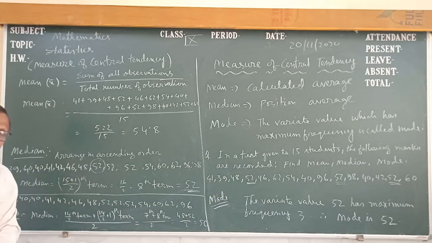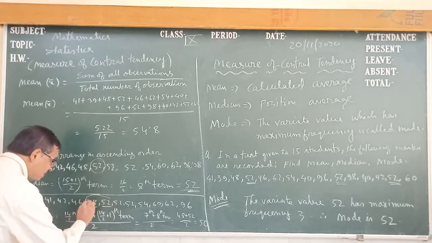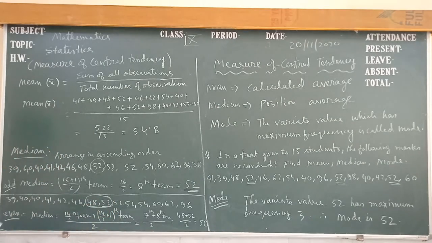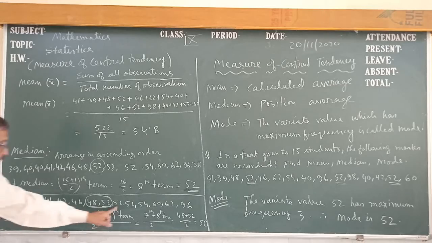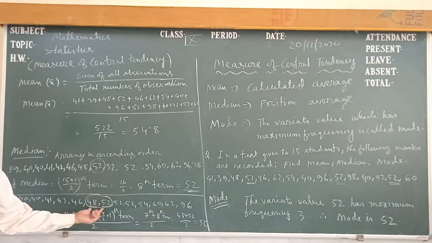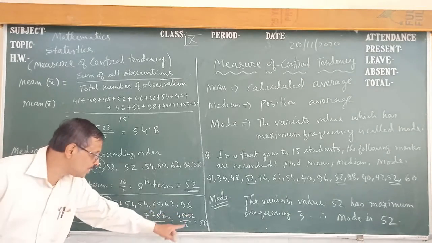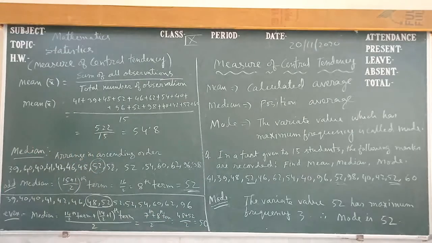Then which one is the middle position? We know 1, 2, 3, 4, 5, 6, 7. The 7th position and the 8th position are both in the middle position, because there are 6 on each side of them. So these two are in the middle position. Then we find the average of these: this plus this upon 2. 48 plus 52 upon 2 is 50. So 50 is the median.